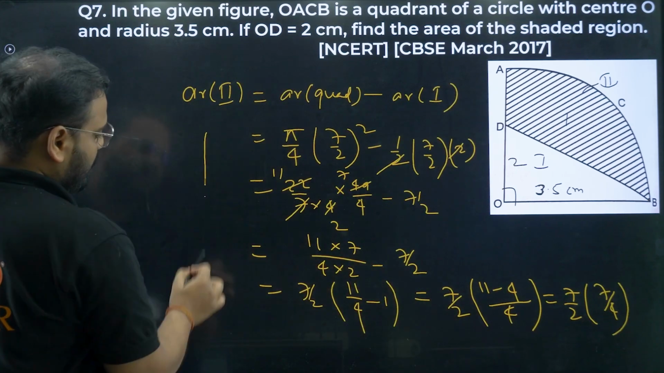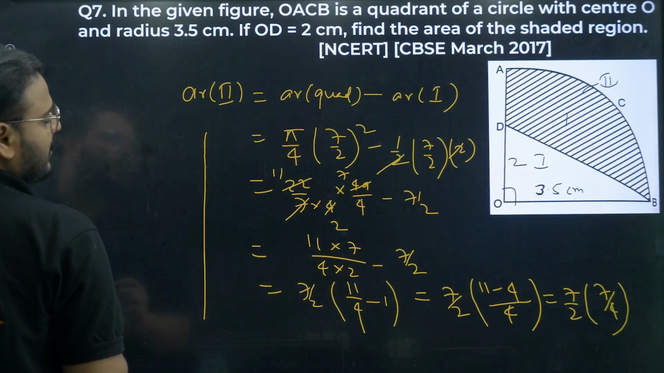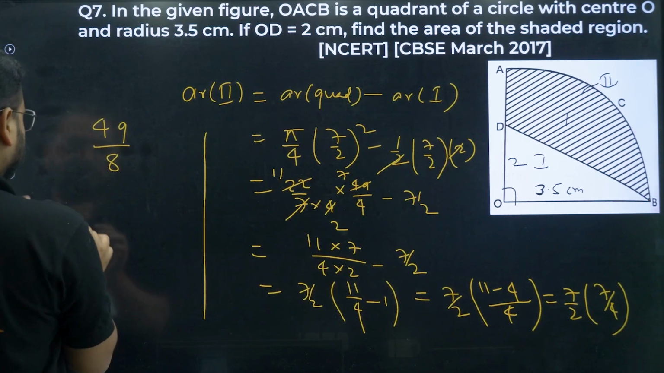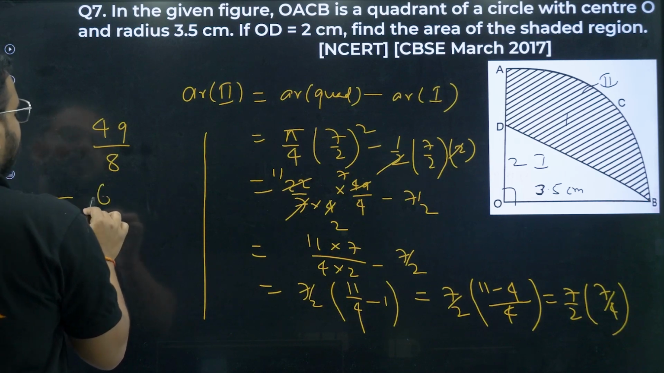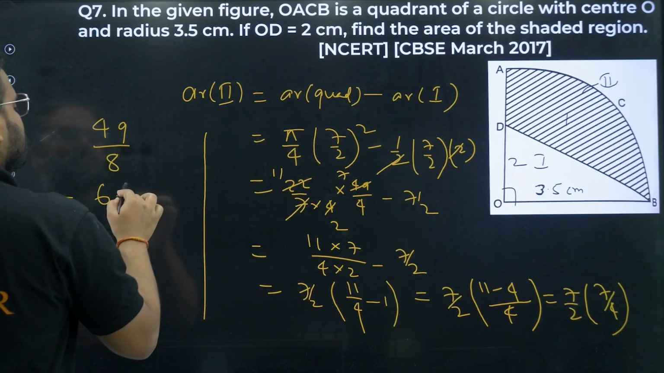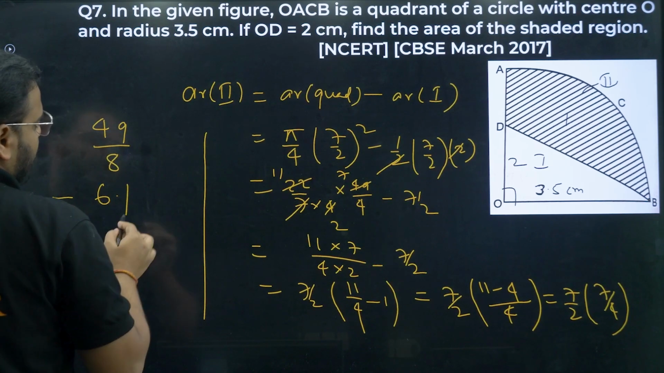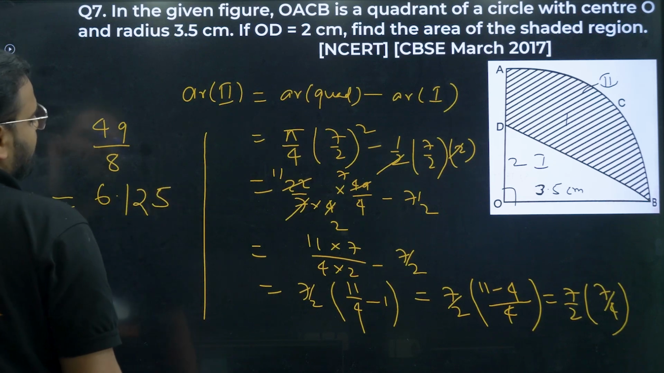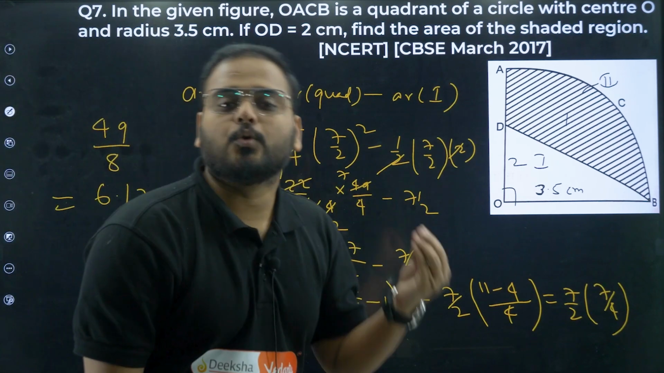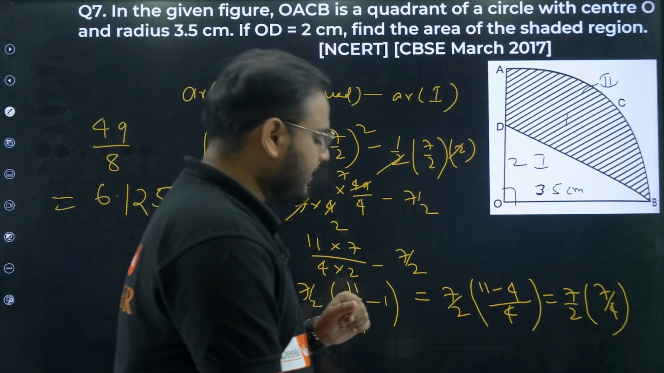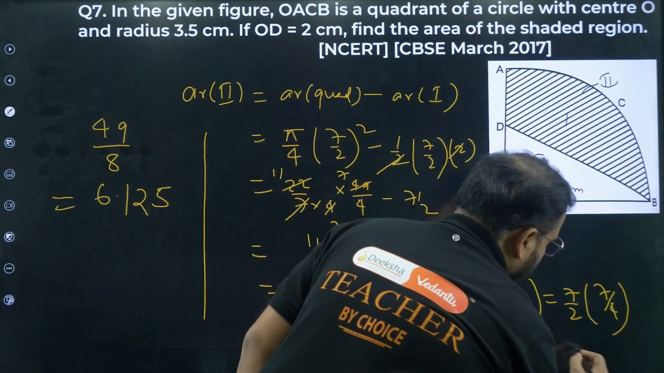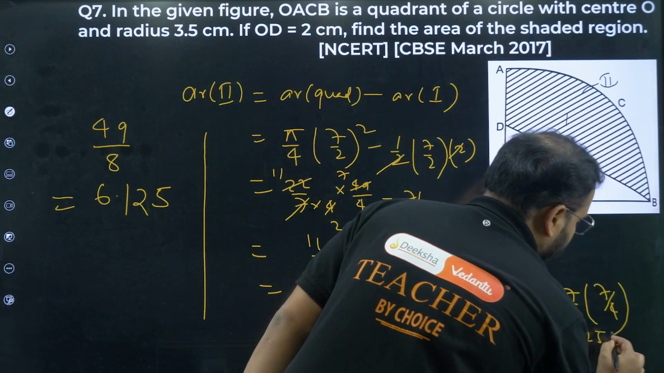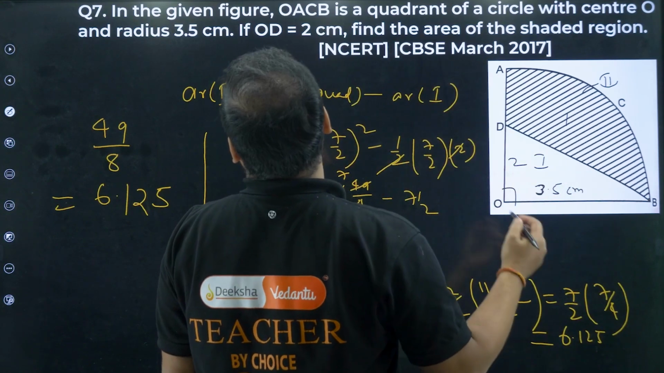I can solve this over here if you don't mind that calculation. So what I'm getting is 49 upon 8, right? How much is that? 8 sixes are 48, 1 is left, so 8 ones are 8, 2 is left, so 8 twos are 16, and then 4 is left, so 8 fives are 40. Not sure? Do the division. So the answer is 6.125. What's the unit, sir? Centimeter square.